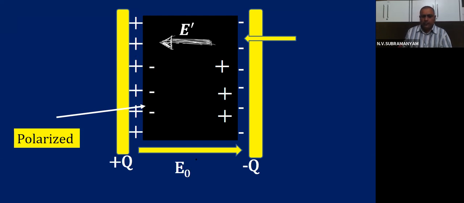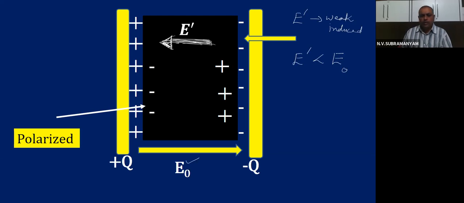So now two electric fields are there. One is E0, which is acting left to right, and E dash, which is acting right to left. E dash is a weak field. What is the meaning of weak induced field? Weak induced means it does not have the same strength as E0. So definitely the E dash value is going to be less than the E0 value.